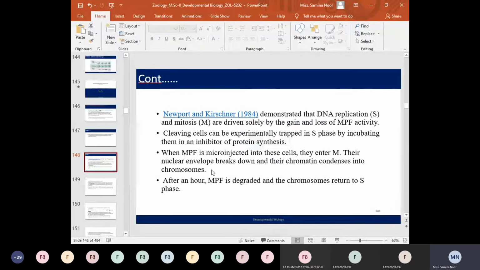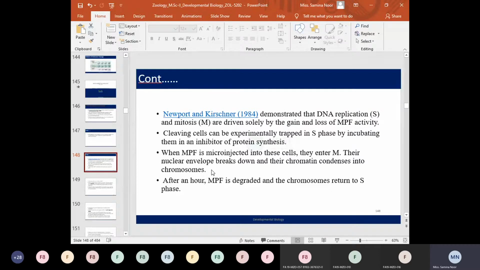Their nuclear membrane breaks down and their chromatin material condenses in the form of chromosomes. So the disappearance of the nuclear membrane and the condensation of the chromosomes marks the entry of the cell into the division phase, or the entry of the cell into prophase.